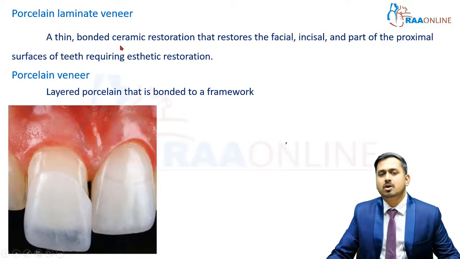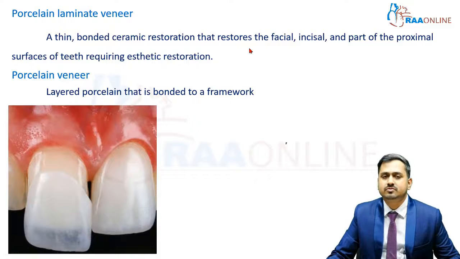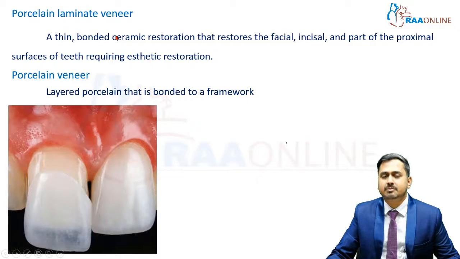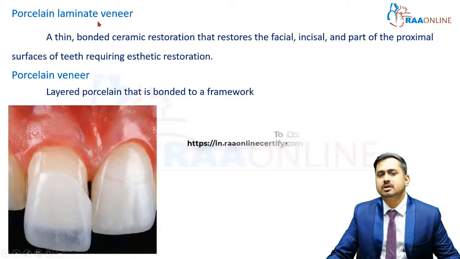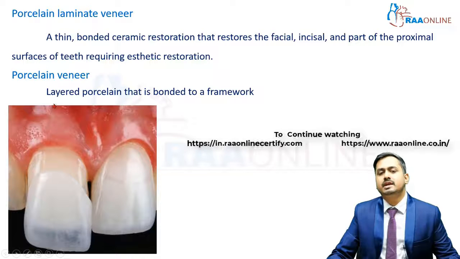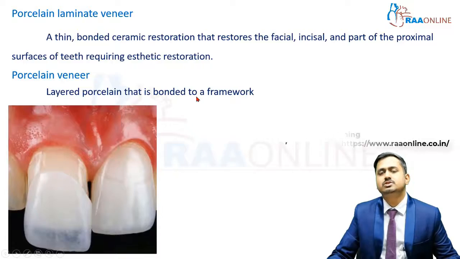It is a thin bonded ceramic restoration that restores the facial, incisal and part of the proximal surfaces of the teeth requiring aesthetic correction. It is a veneer which is made of ceramic material. That is the difference between a regular veneer and your porcelain veneer. It is a bonded ceramic restoration, and a porcelain veneer is nothing but a layered porcelain that is bonded to a framework. Both are interchangeable terms which are commonly used.